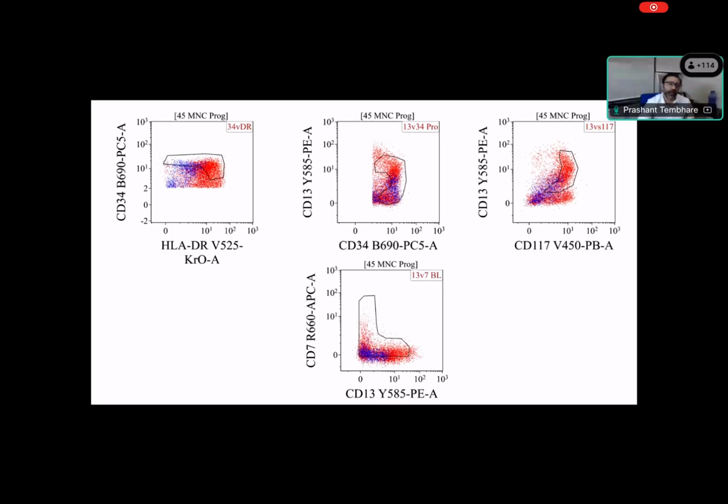Again, using different markers, you can see there is a normal maturation pattern, which is showing like this. Some cells are going in this direction, some cells are going in this direction, showing a normal maturation pattern like this, right? Which we have seen in normal maturation. Or here you can see they go in this direction, and some cells are going in this direction. We do not have an abnormal expression of CD7 in myeloid blasts. So in this patient, we see the normal maturation pattern, right?